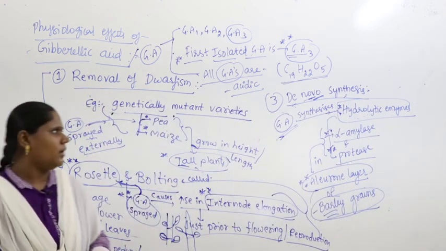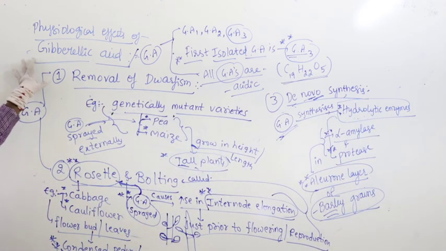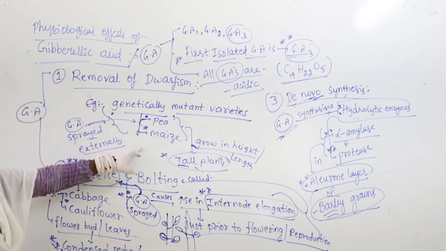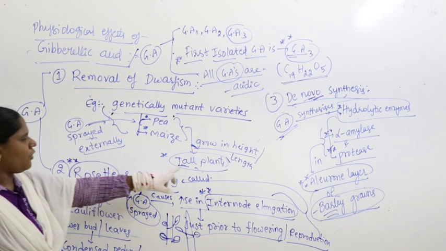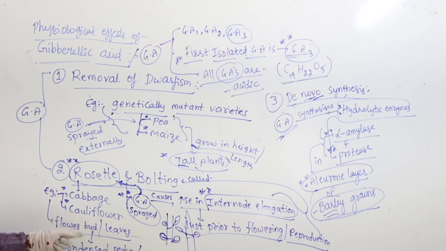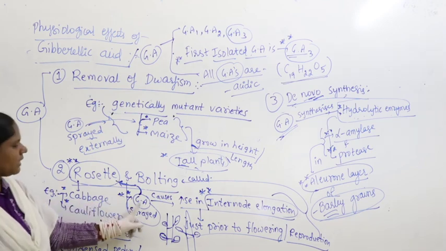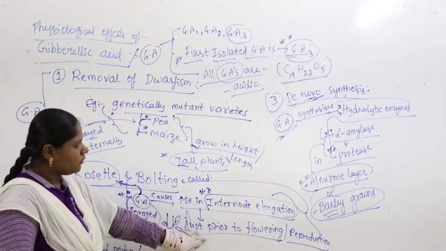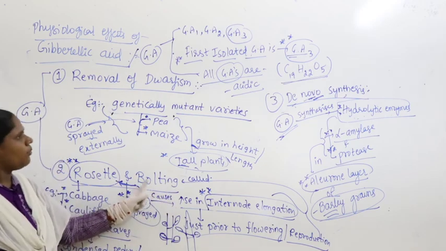So I repeat: what are the physiological effects of gibberellic acid? Removal of dwarfism: in pea and maize, it removes dwarfism and forms tall plants. Rosette and bolting: in cabbage and cauliflower, flowers and leaves are formed on a condensed peduncle; when gibberellic acid is added, it causes internodal elongation prior to flowering or reproduction, which is called bolting.